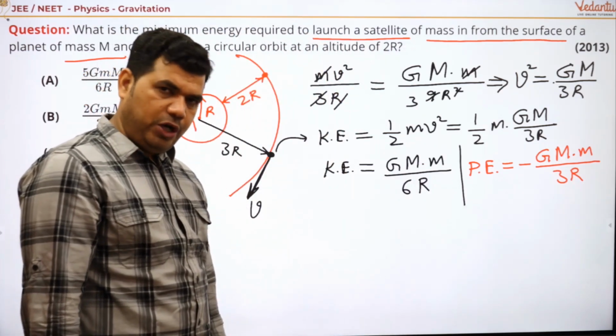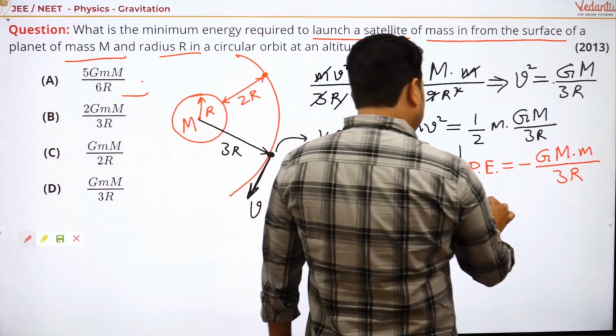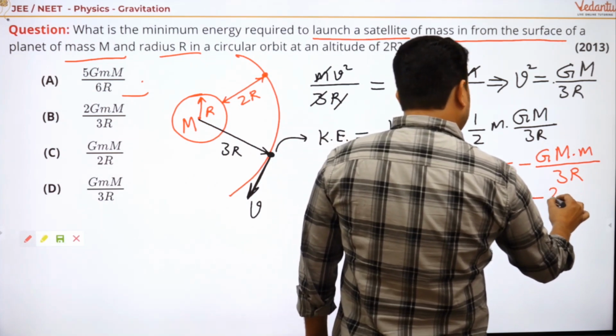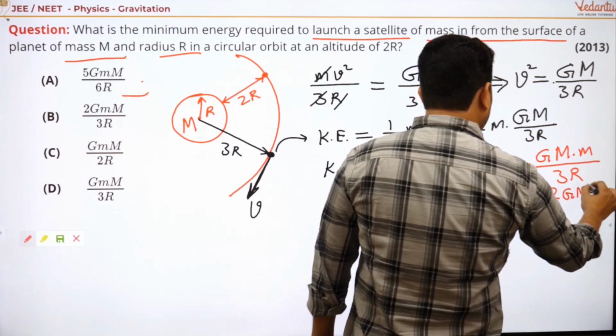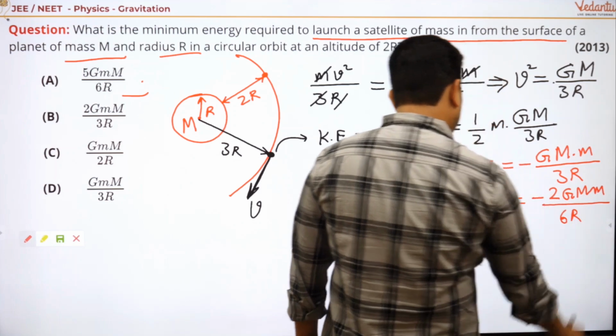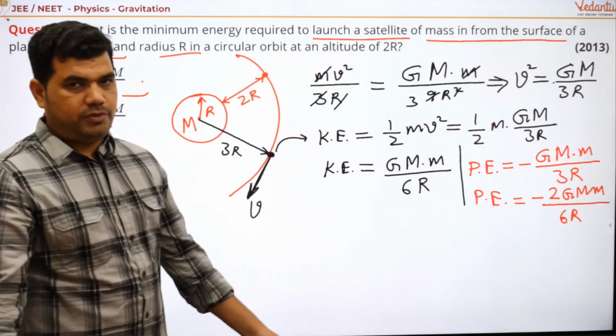Okay, got my point? So you can say that potential energy is equal to minus twice of G M small m by 6r, isn't it? Obviously.